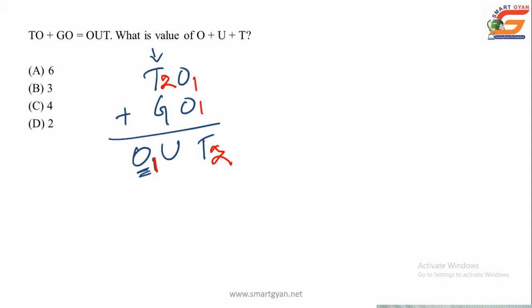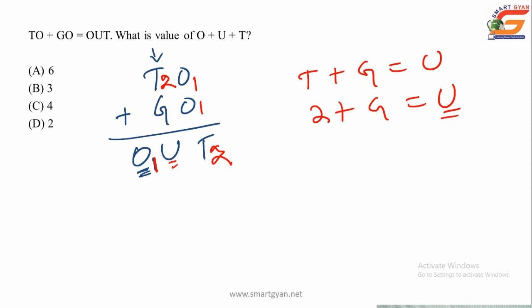t plus g is equal to u, that is 2 plus g is equal to u. What can be the possible value of u? u is the unit digit of a 2 digit number. So 2 plus g, what can the value of g be, so that we obtain in the sum a 2 digit number with a carried out value 1 and another digit u?